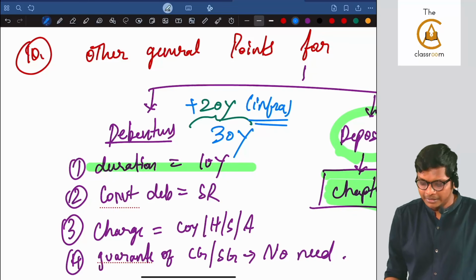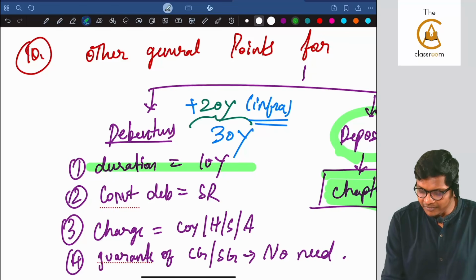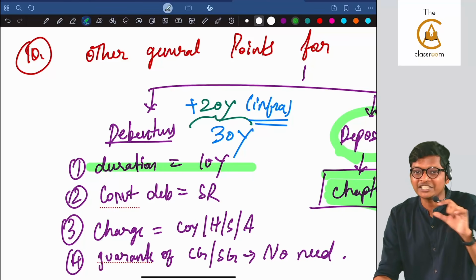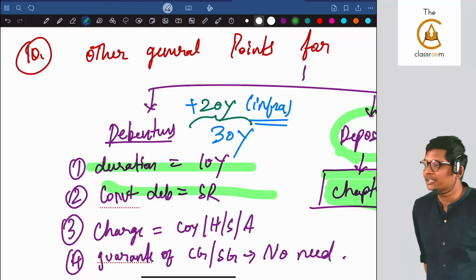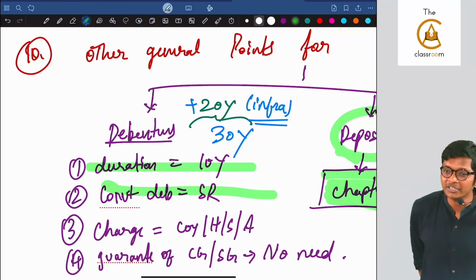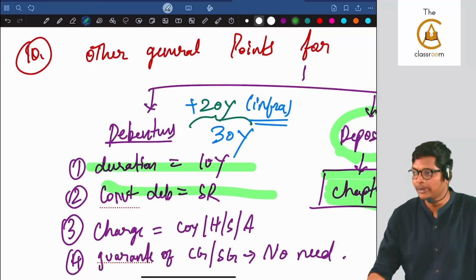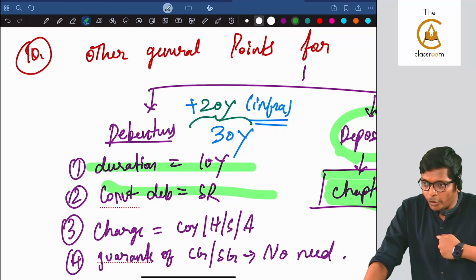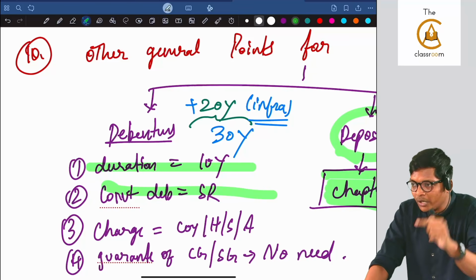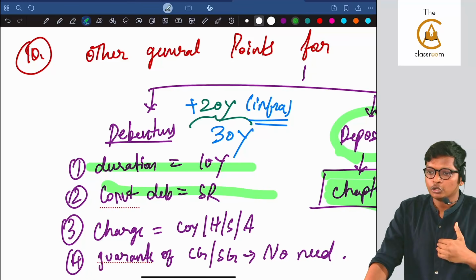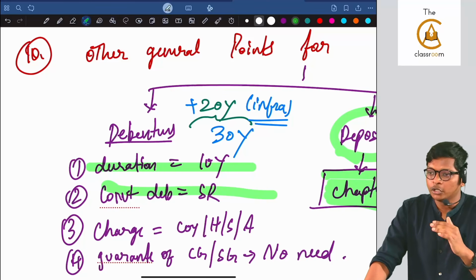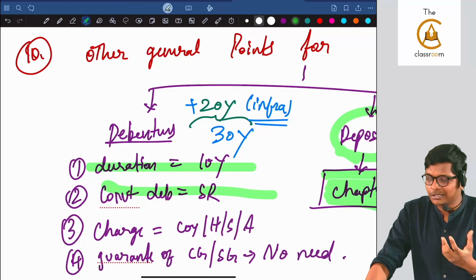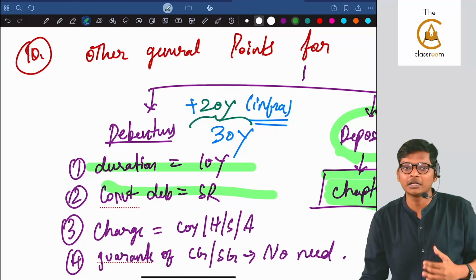Clear? Next, if the company is going to issue convertible debentures. What is convertible debentures? Entry will be debenture account debit to equity share capital. You have to pass a special resolution. Can you tell me why SR? Only for convertible debentures, for others it's not mandatory. Perfect, because in future this debenture holder is going to become a shareholder, so I am going to get voting power. I will come and sit next to you in the AGM, so I will get your permission before itself, not at the time of conversion, at the time of issue itself. So when you are issuing convertible debentures, what you have to pass, guys? SR. Getting the logic?